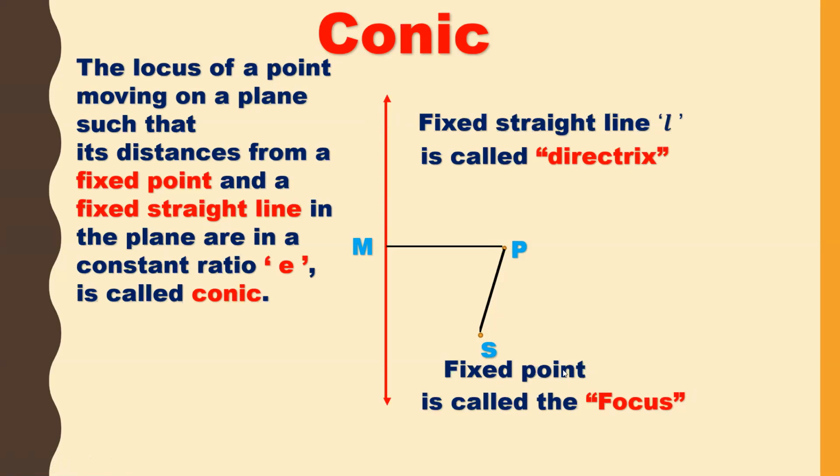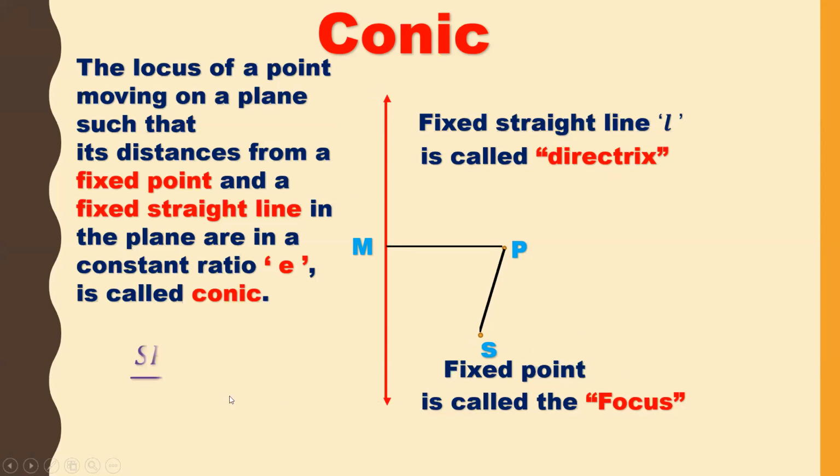In the entire chapter, the important terms are focus, directrix and eccentricity E. So fixed point is called focus and fixed straight line L is called directrix. So if you observe, this S is a focus and this straight line is called directrix. So henceforth, we will take a fixed point as focus and a fixed straight line as directrix.